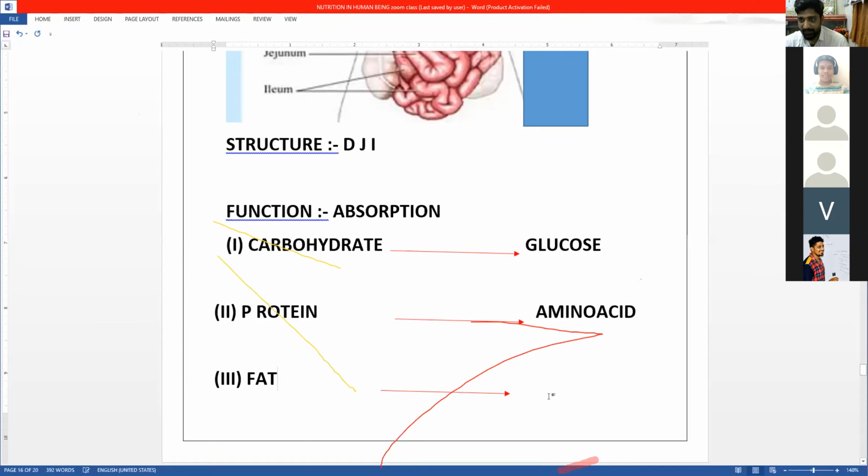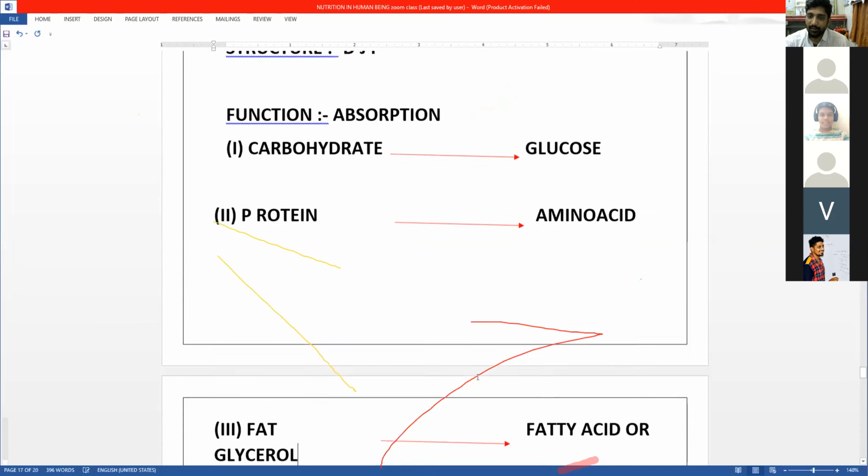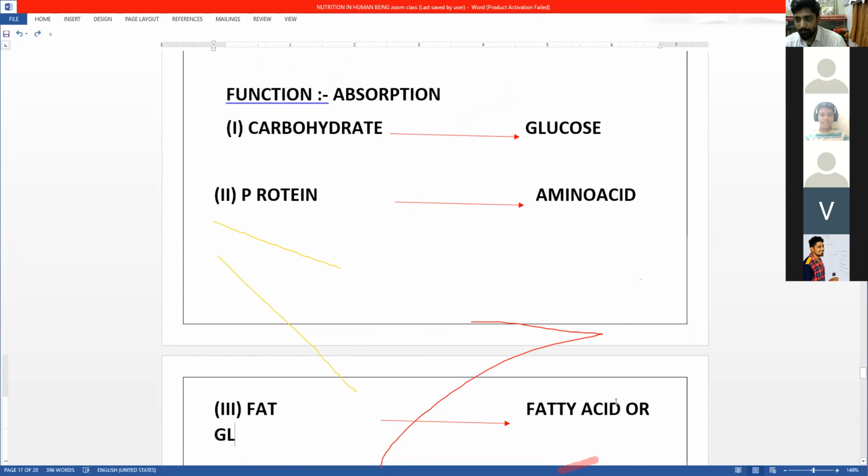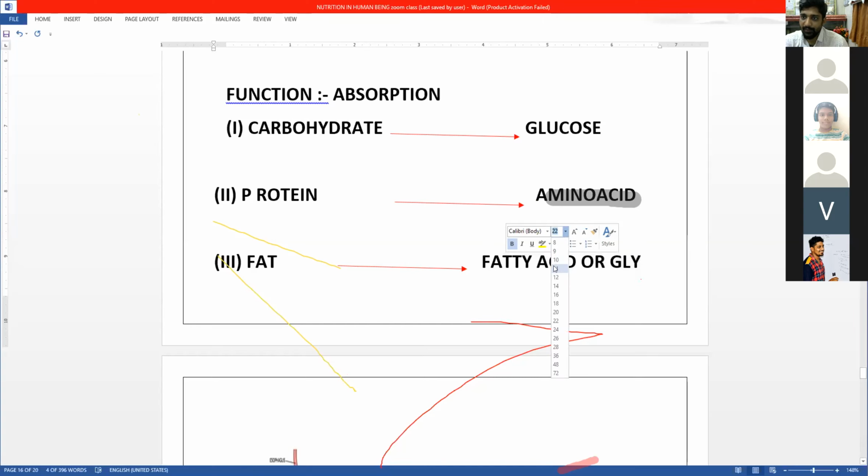And fat is converted to fatty acid or glycerol.